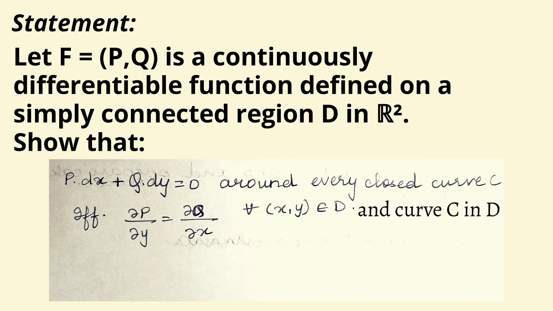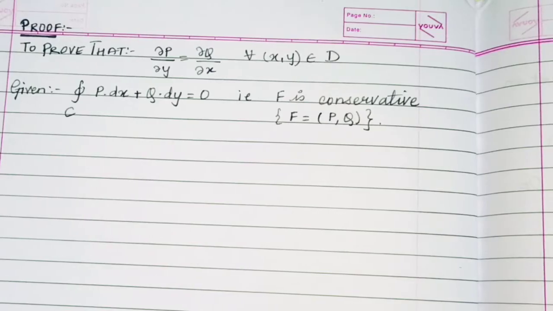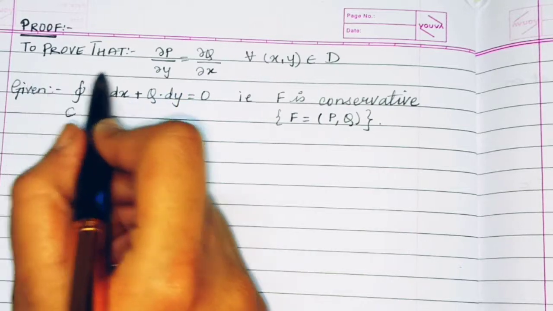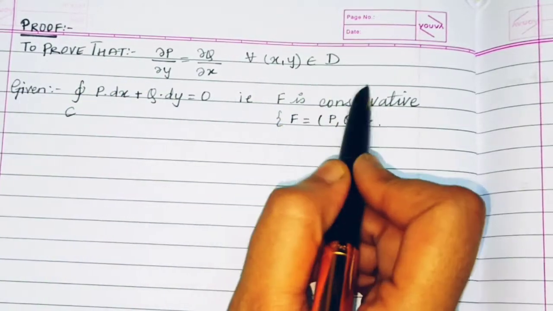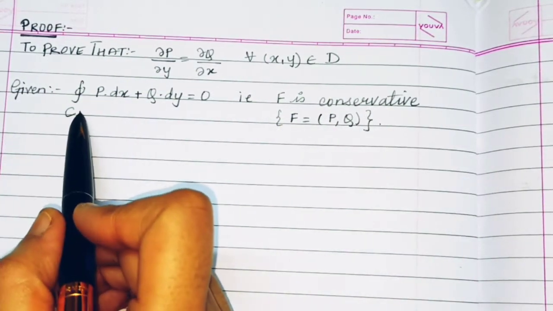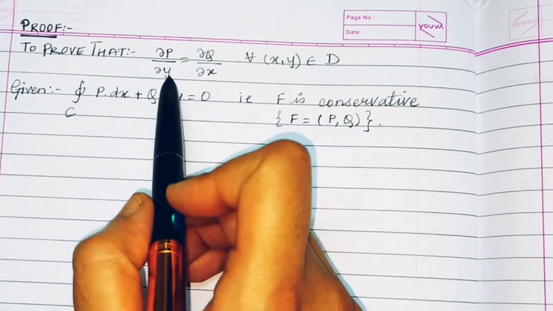So basically the function F comprises of P and Q. It is continuously differentiable and simply connected, and then we have to show whatever is asked for. Let us begin with the proof. The proof says: to prove that ∂P/∂y is equal to ∂Q/∂x for all (x, y) belonging to D.